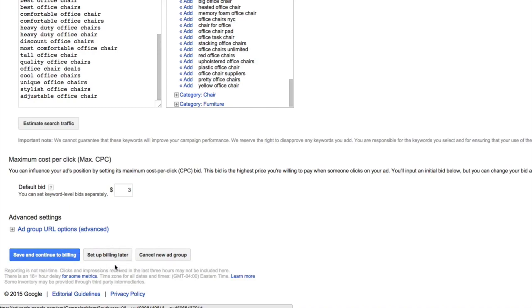I'm going to choose to set up billing later, and we'll walk through the billing process later on in this course. But I want to continue with really diving into keyword research, keyword theory, and continuing to generate some new keyword ideas and figuring out how to organize everything really well. So I'm going to click set up billing later.